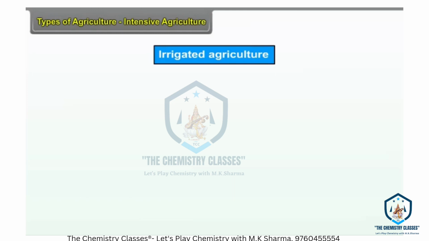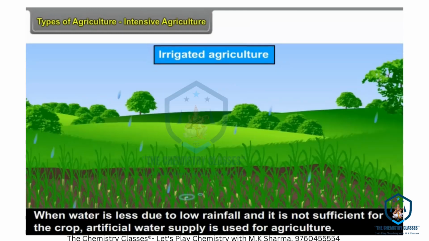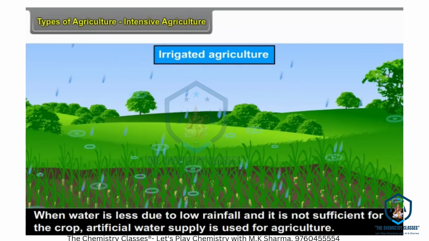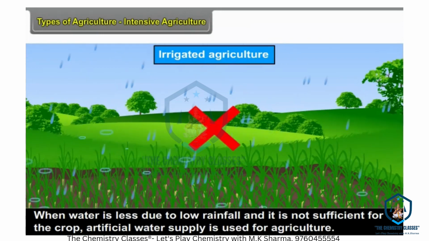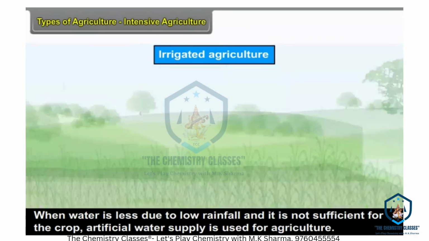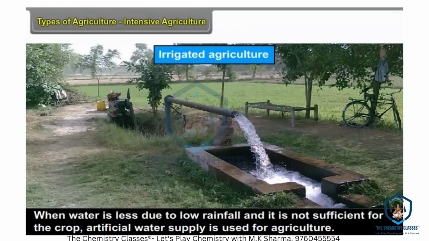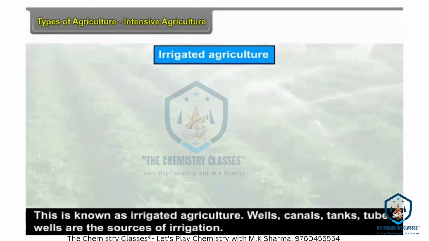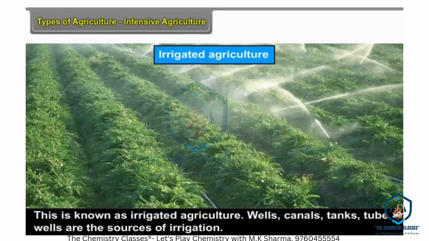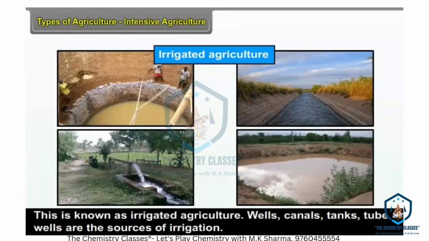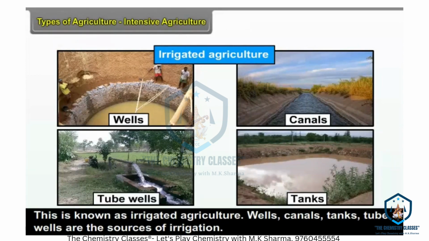Irrigated agriculture. When water is less due to low rainfall and it is not sufficient for the crop, artificial water supply is used for agriculture. This is known as irrigated agriculture. Wells, canals, tanks, tube wells are the sources of irrigation.